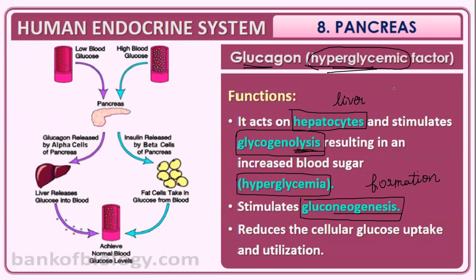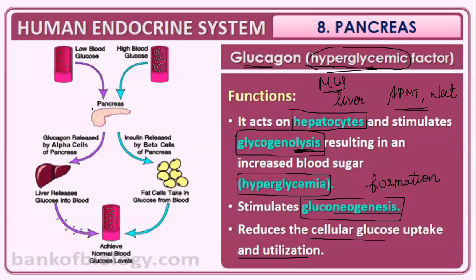All these things are previous year AIPMT and NEET questions. Previous year MCQs come a lot from this topic. Glycogenolysis, the breaking down of glycogen, is done by glucagon, the hyperglycemic factor. Then gluconeogenesis, glucose formation, is also stimulated by glucagon. It reduces the cellular glucose uptake and utilization because it has to transfer the glucose into the bloodstream.